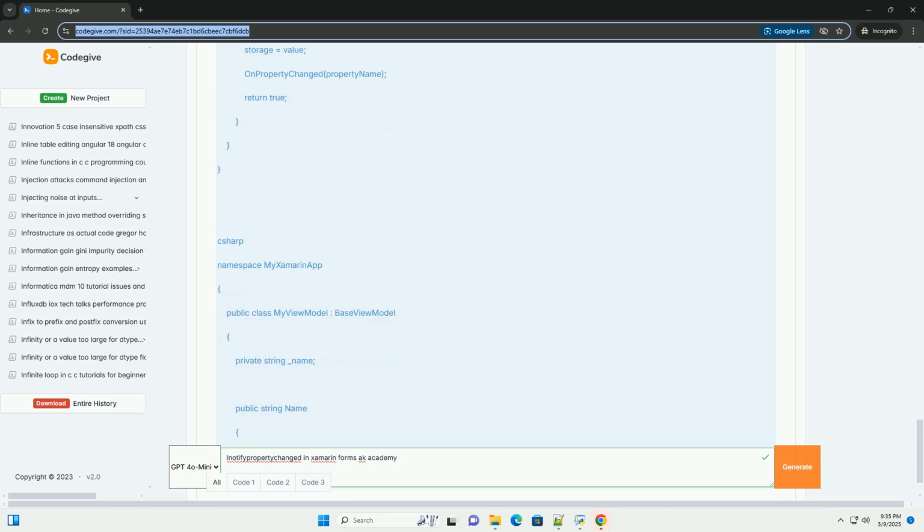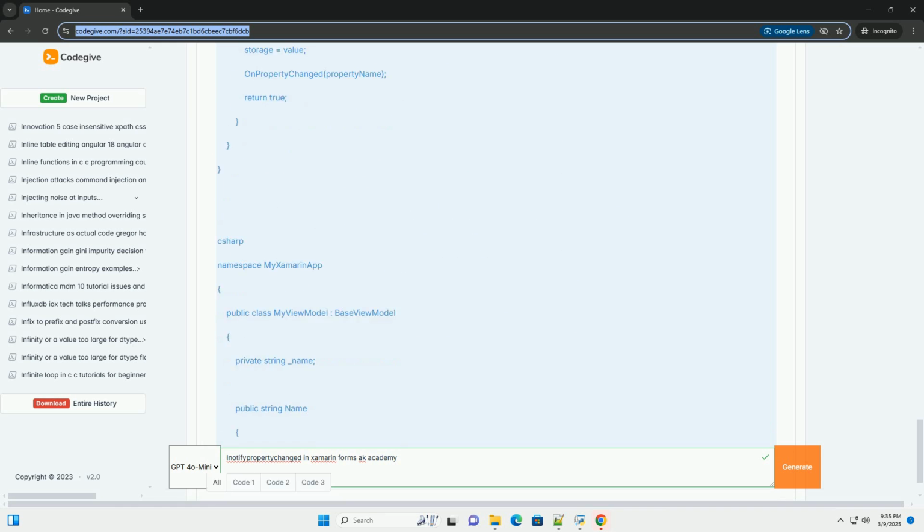9. Troubleshooting. UI not updating: double check that you are raising the PropertyChanged event in the setter of your properties. Verify that you're raising it after the value is set. Use the debugger to step through your code and confirm that the OnPropertyChanged method is being called. Check that you are actually setting the value to a new value. The condition to only call OnPropertyChanged when the value is different is important.